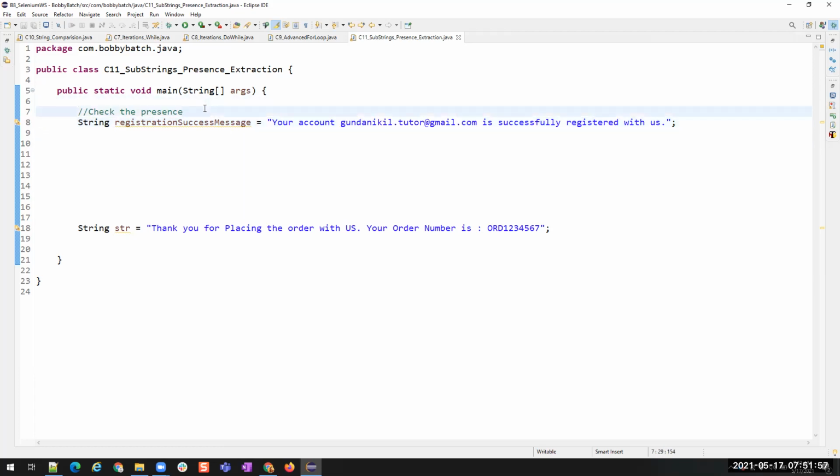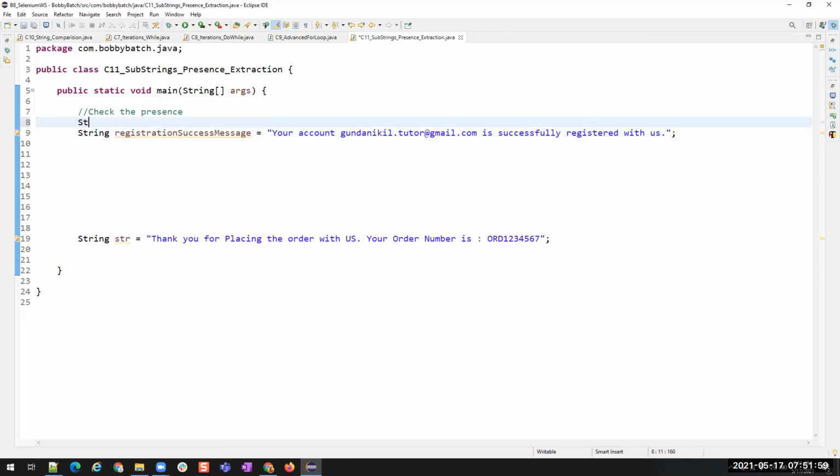Now let us see the registration success message. I'll create a string emailID is equal to, I'm going to store it here.